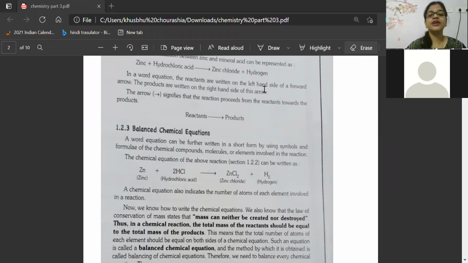Again repeating, it is called the law of conservation of mass, which you studied last year in chemistry. It says that energy can neither be created nor be destroyed. It can only change from one form to another form. Like if you heat it, some gases will be released. Water will come out in vapor form. Carbon dioxide gas is released, hydrogen gas is released.